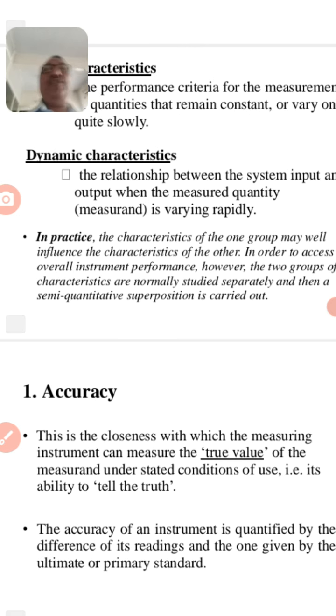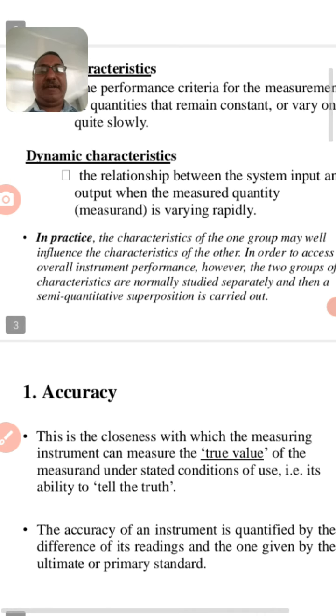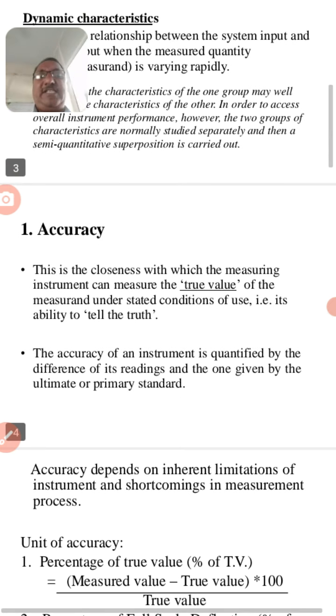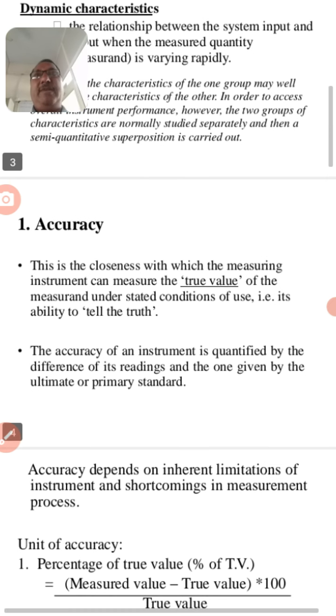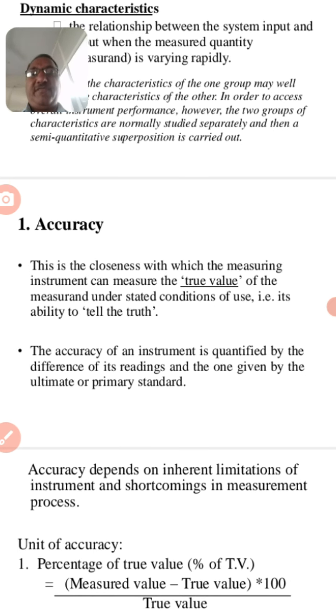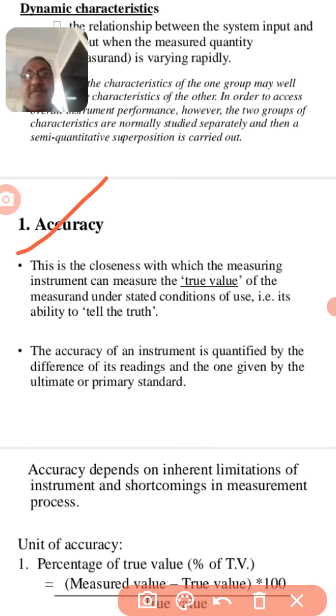Let us understand few characteristics of static measurement. Static characteristics are measured based upon following definitions. First one is accuracy. Accuracy is the closeness with which the measuring instrument can measure true value of the measured quantity under stated conditions of use. That is, its ability to tell the truth.